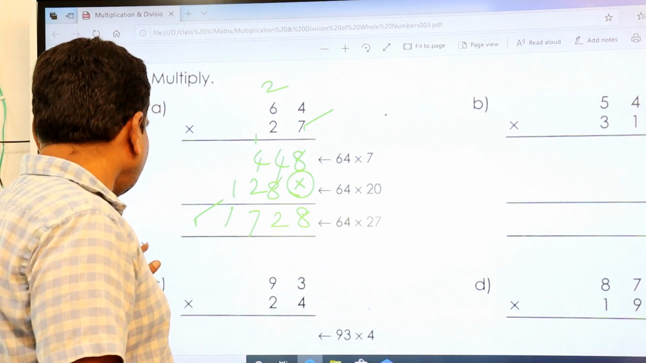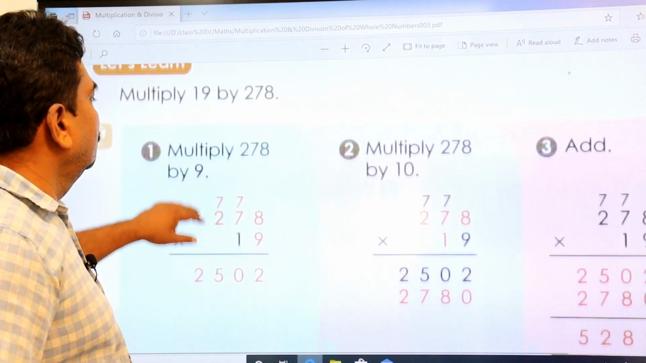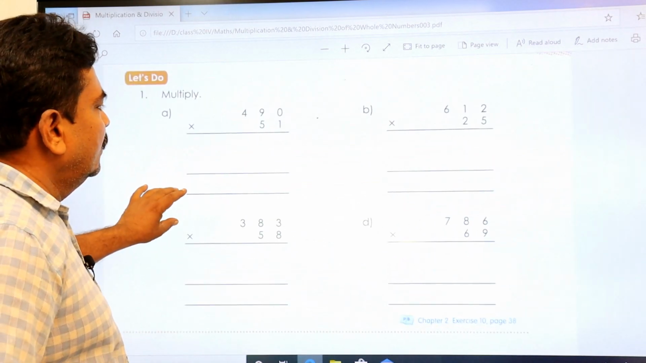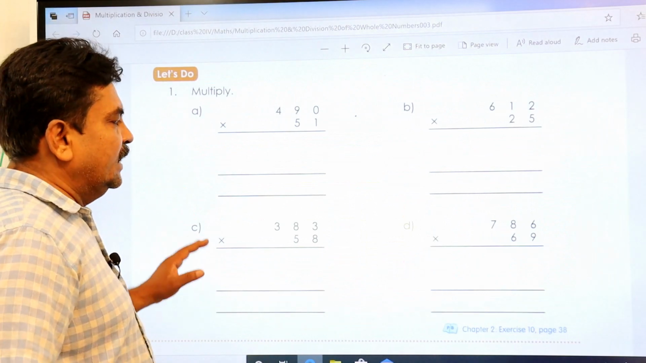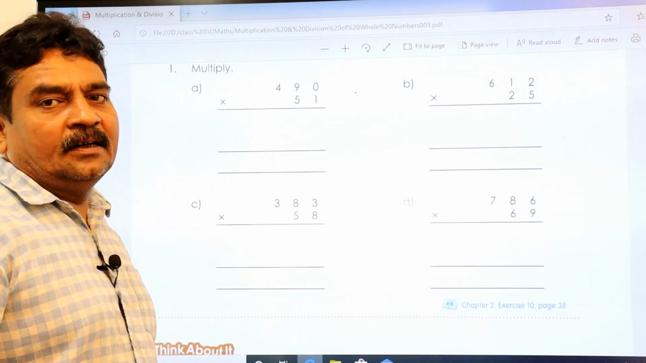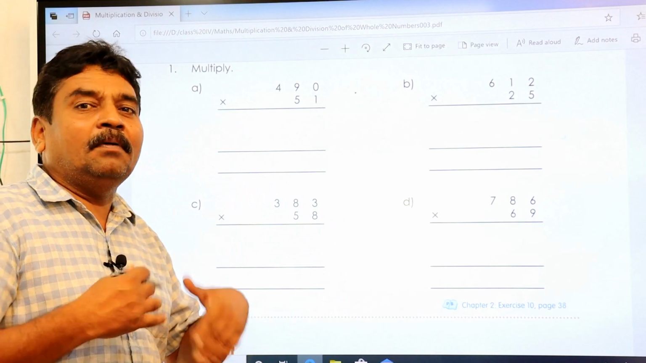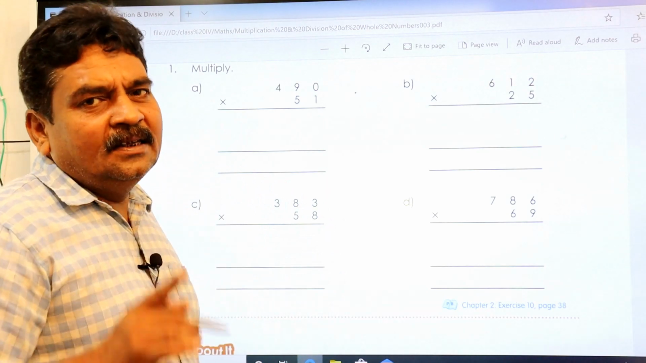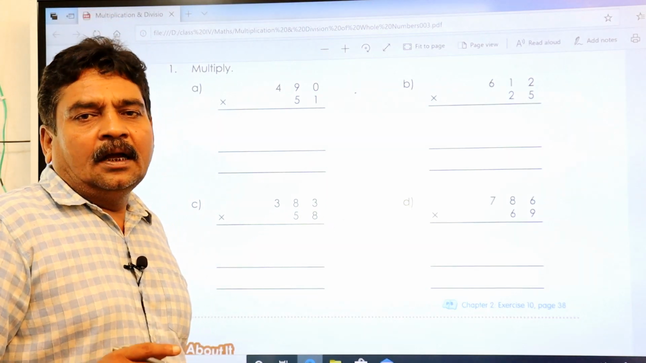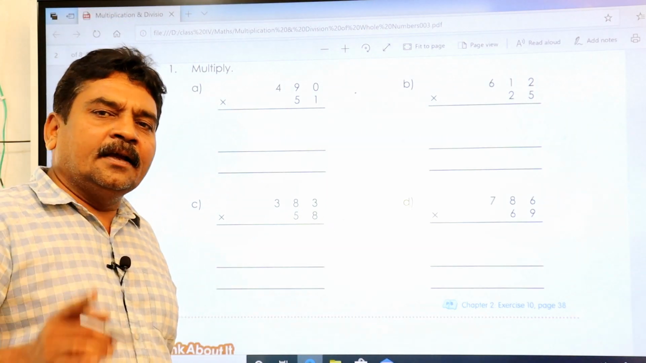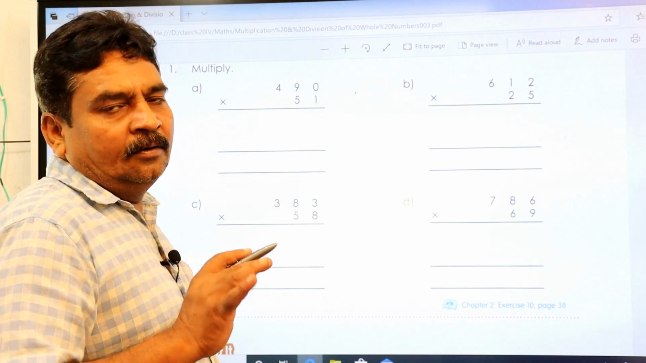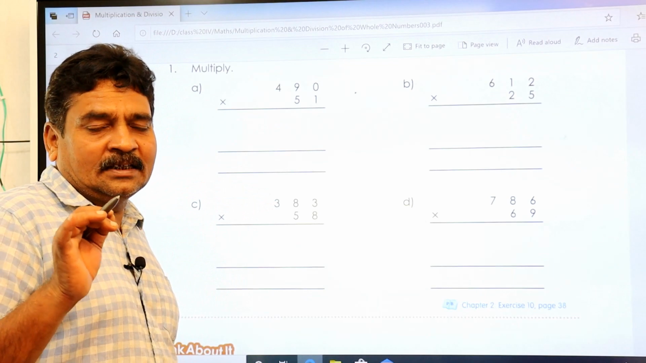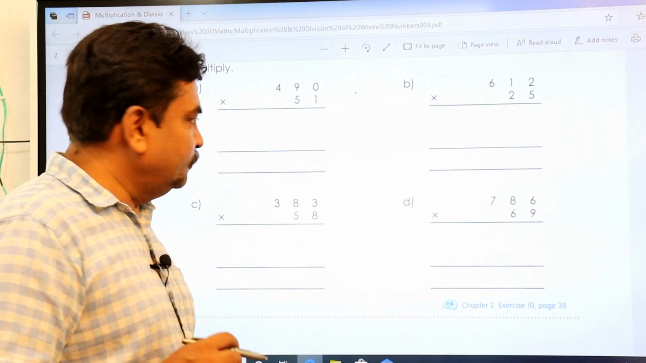Try to finish it off. Three digit numbers also you are going to do in the same way. If you do it, this is a very good book for practice purposes. If you have any doubt, you please ask me through WhatsApp. I'm going to tell you again and again, I don't get any kind of embarrassment, especially when you ask mathematics doubts.